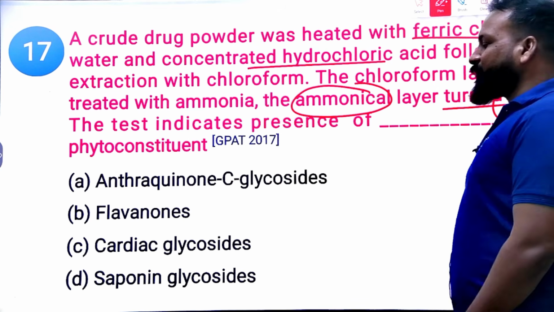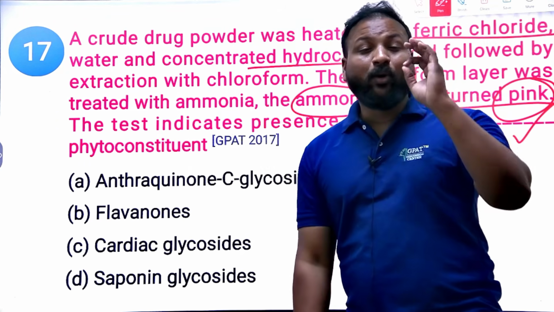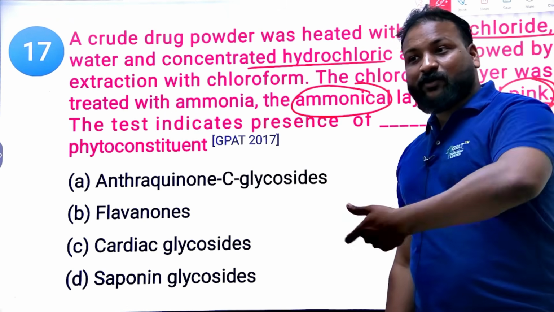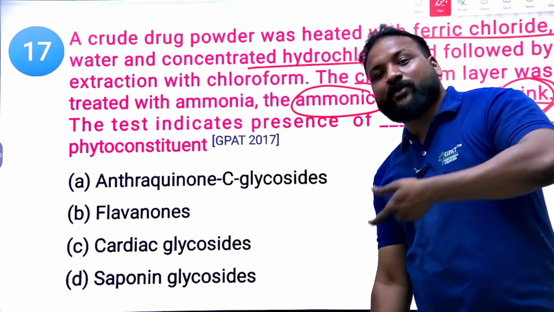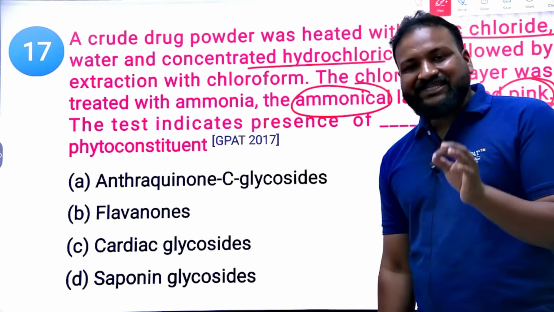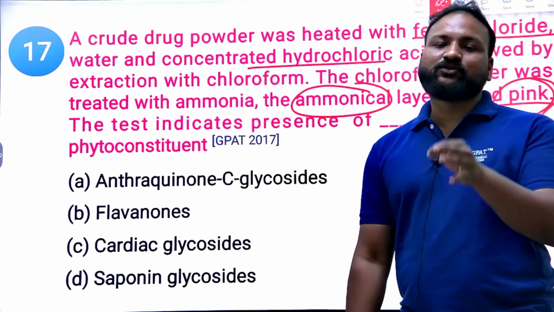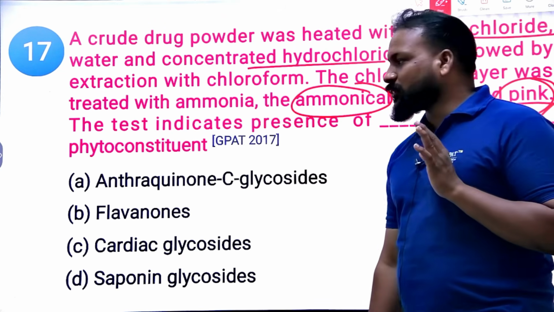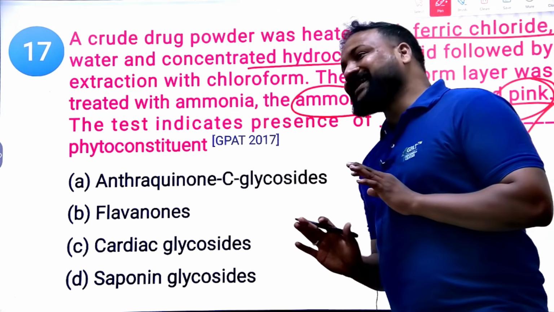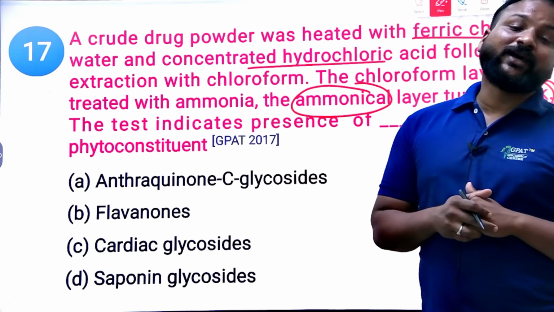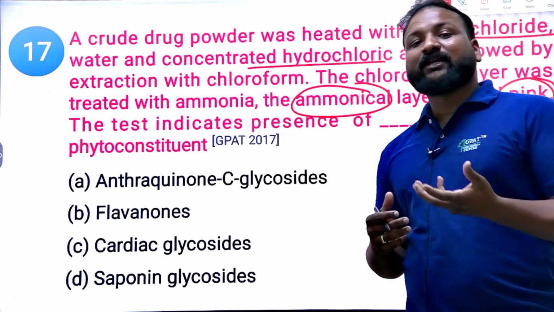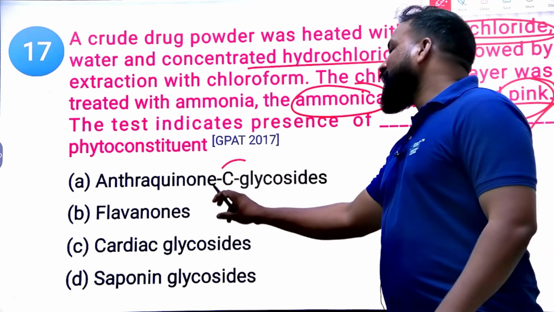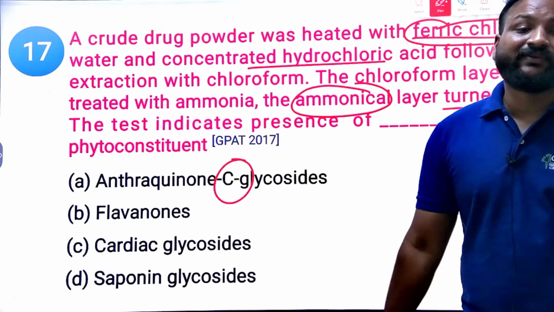That means it is the modified Borntrager's test. Right, that's what I mentioned. What makes the difference between Borntrager's and modified Borntrager's test? In the modified Borntrager's test, initially we add ferric chloride solution to the sample, and finally it gives a pink color. Why are we adding ferric chloride solution? When you add it, it breaks down the C-C bond between the sugar and the aglycone.